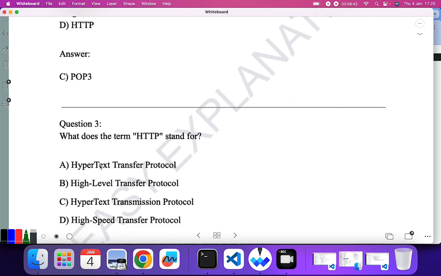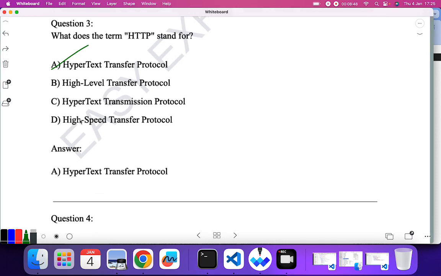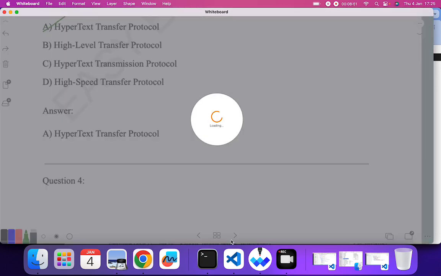What does the term HTTP stand for? I think all of you know this: hypertext transfer protocol. So A is the correct answer. Let's go to question number 4.